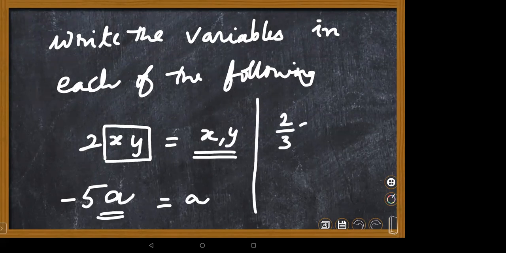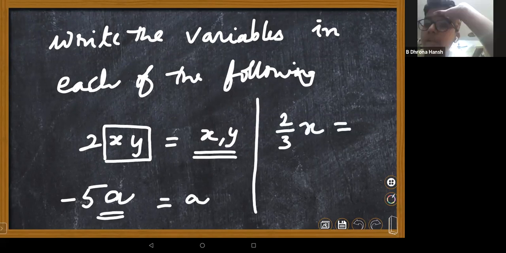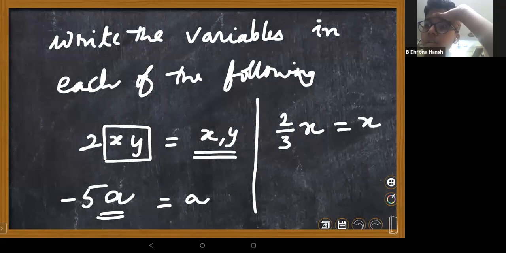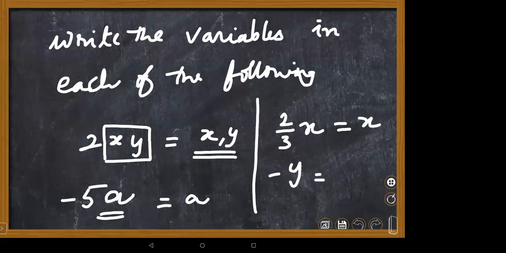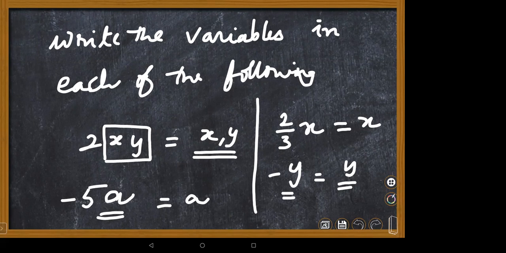What is the variable here, children? X, ma'am. Yes. So minus y. What is the variable here? Minus y means minus 1 into y. So y is the variable. Like that, now you are perfect with variables. Variables, we can call them literals too. Literals means variables.